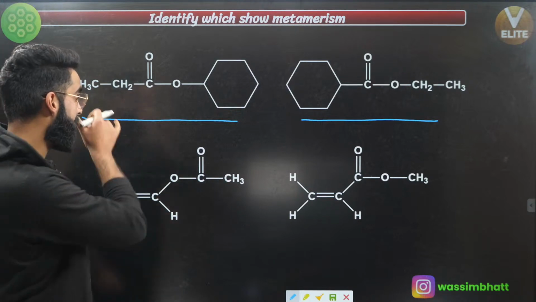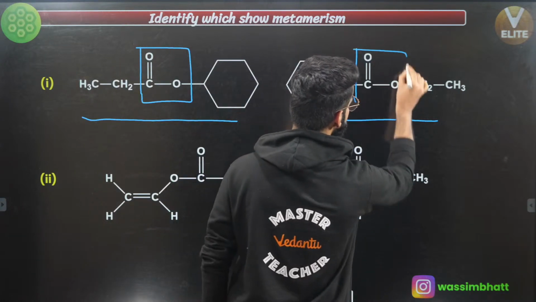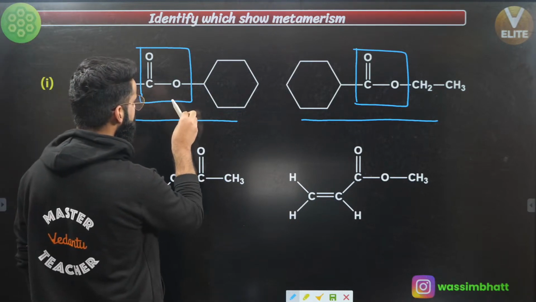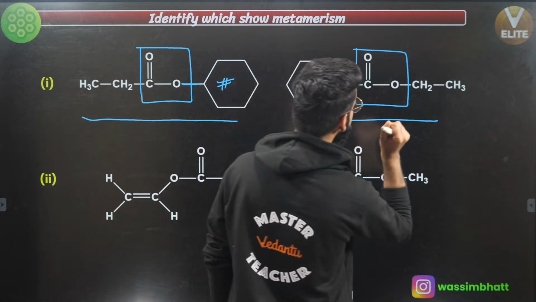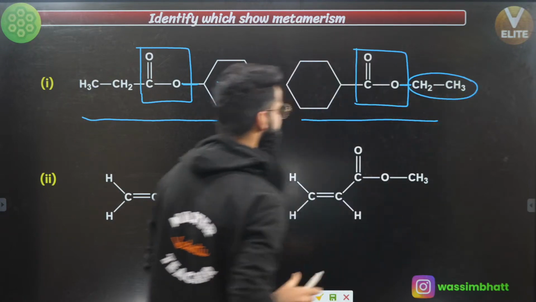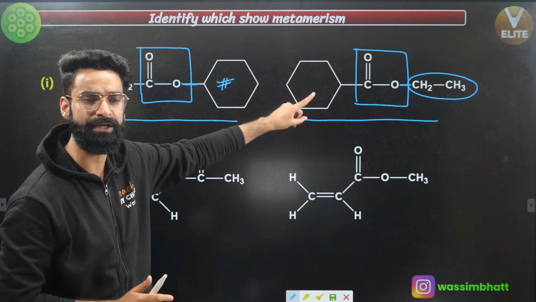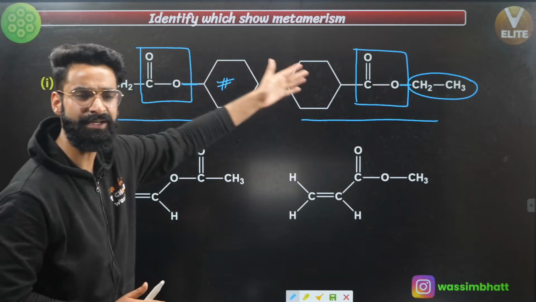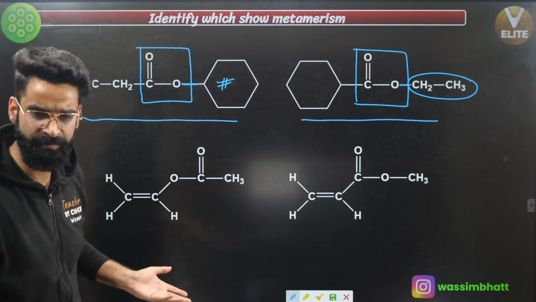After checking the molecular formula, identify the polyvalent group. This is the polyvalent group right here. Similarly, in this one, this is the polyvalent group, right? Now check the surrounding of the polyvalent group. See, in the first compound, oxygen of the polyvalent group is attached with this ring over here. But in the second one, oxygen is not attached with the ring, oxygen is attached with this CH2CH3, correct? So is the arrangement of both these molecules around the polyvalent group the same or different? I'll say the arrangement of alkyl groups around the polyvalent group right here is different. So both of them are going to be metamers of each other.